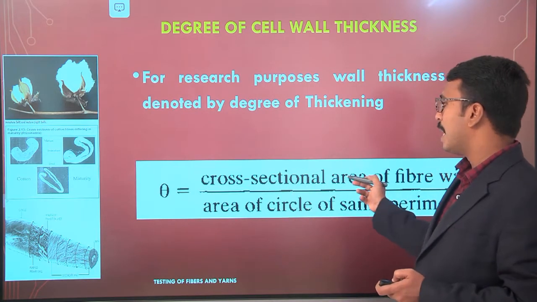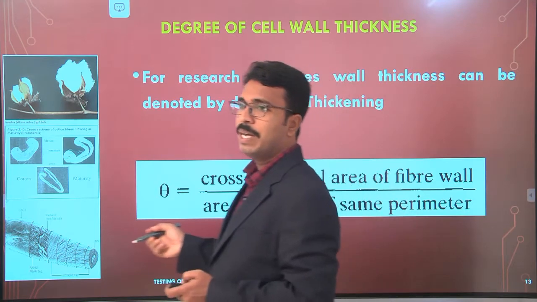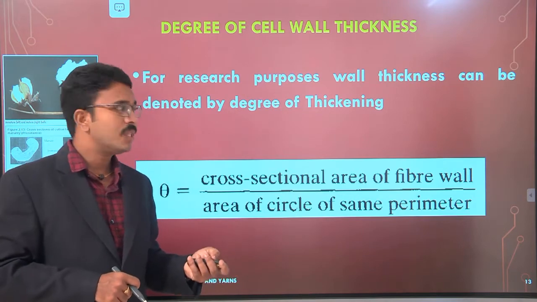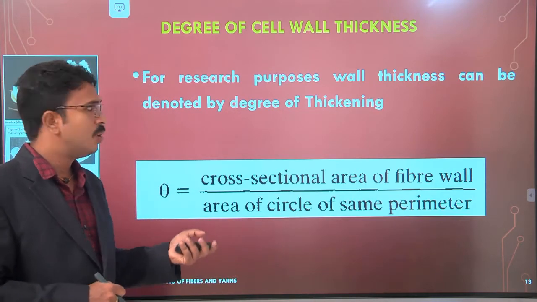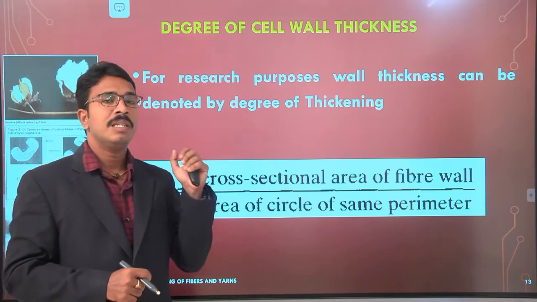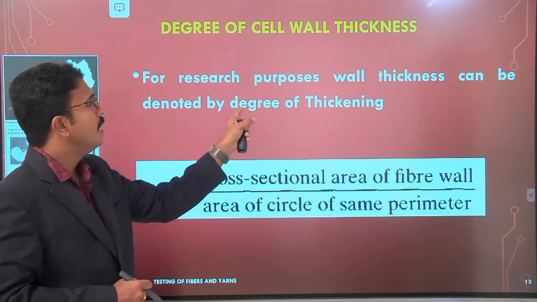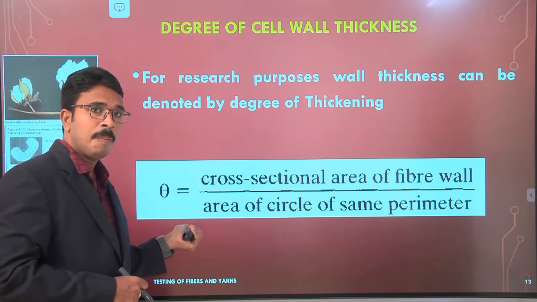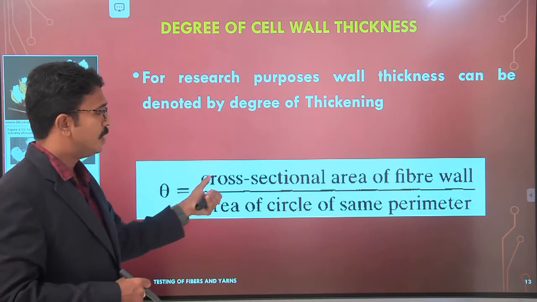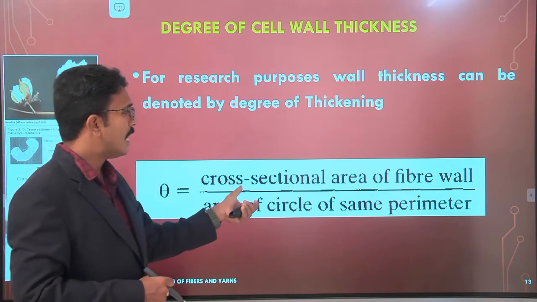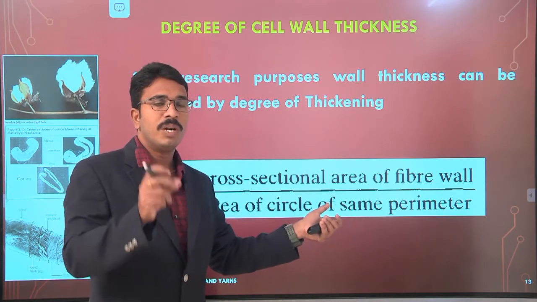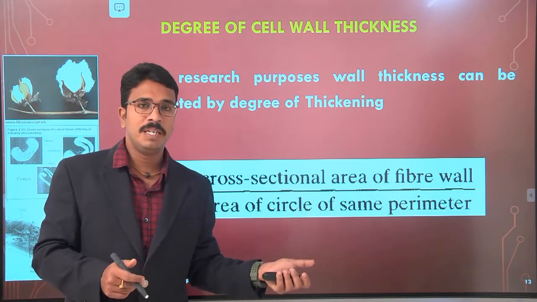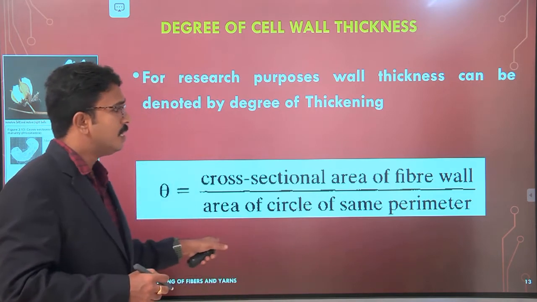The formula is the cross-sectional area of the fiber wall divided by the area of a circle with the same perimeter. So whatever this cell wall thickness is, it can be expressed and denoted by the degree of thickening. The degree of thickening is represented with theta. It is the ratio of the cross-sectional area of the fiber wall to the area of a circle with the same perimeter.